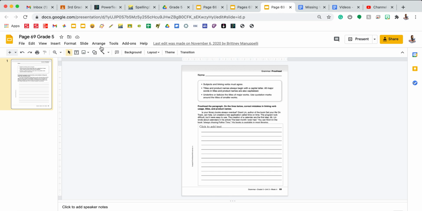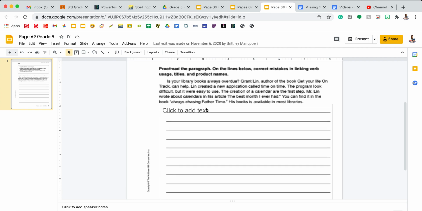Your last grammar page is, as always, your proofreading page. The box at the top goes over all of the rules from the previous pages. The directions state to proofread the paragraph. On the lines below, correct mistakes in linking verb usage, titles, and project names. We're going to do 2 sentences together. The first sentence reads, is your library books always overdue? Because books is plural, I need to have subject-verb agreement. The is should be are.